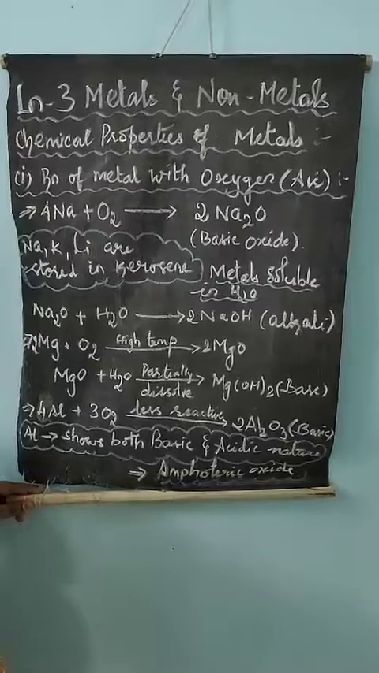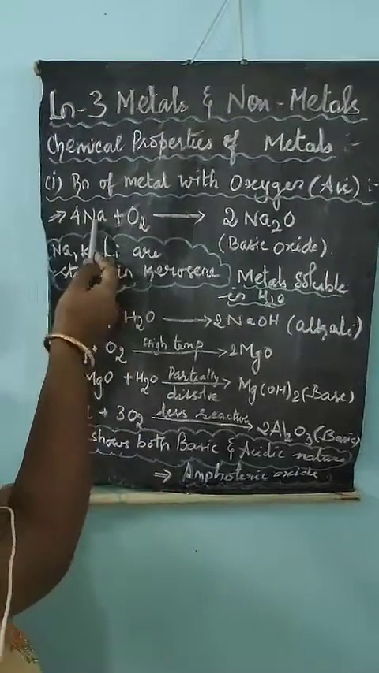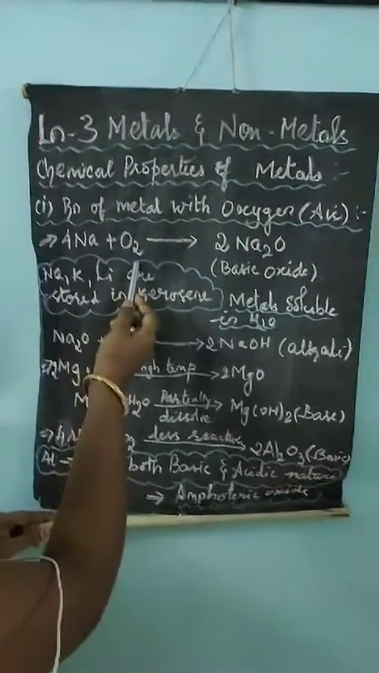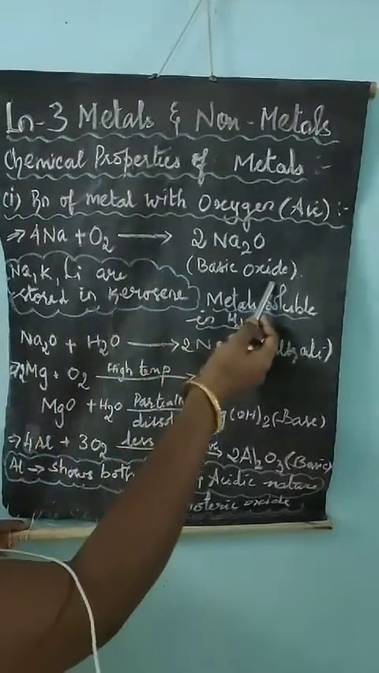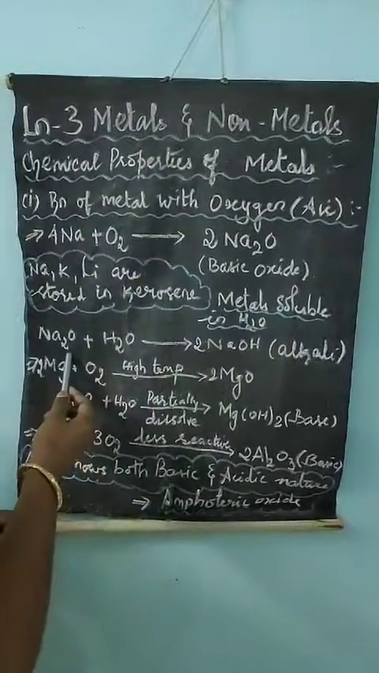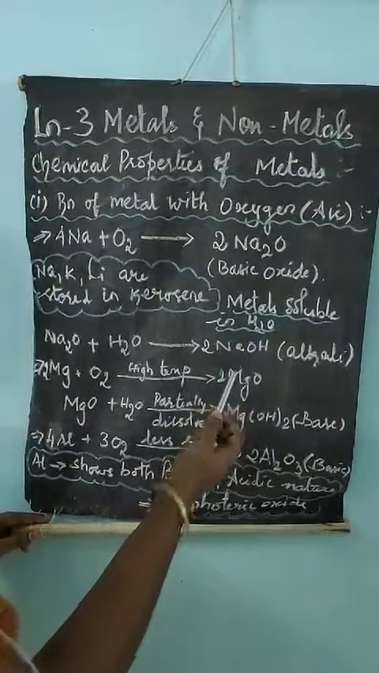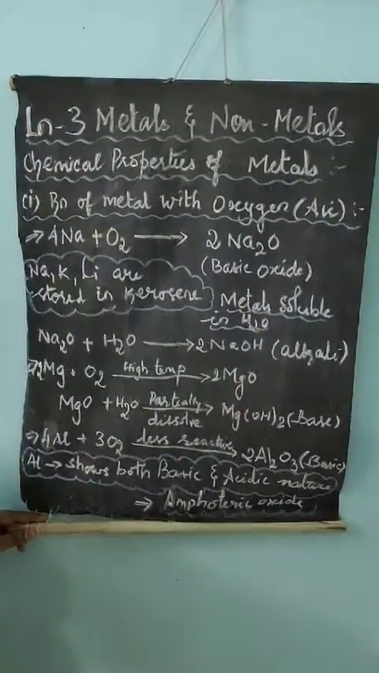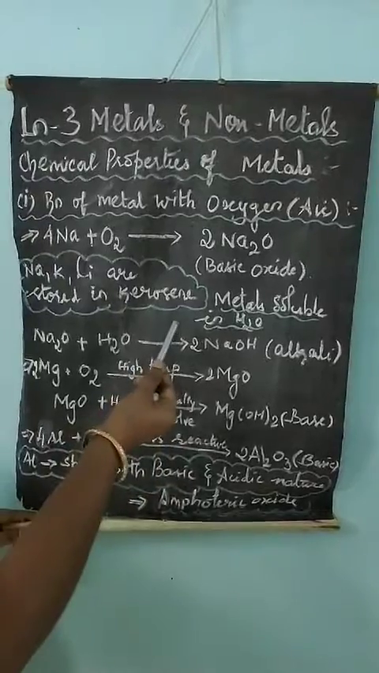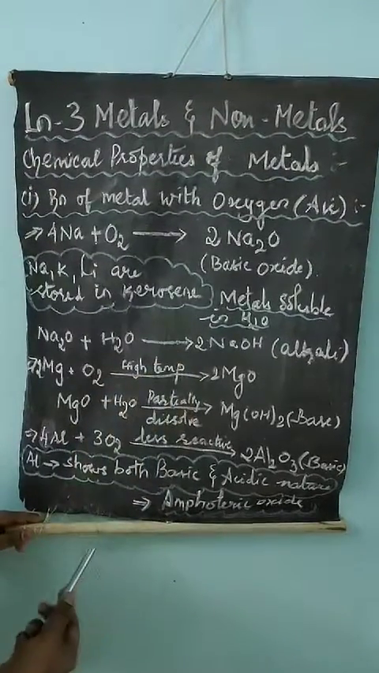So the first metal we saw is sodium. This sodium is burnt in presence of air to give a basic oxide, and when this basic oxide combines with water it forms sodium hydroxide. So this is about the highly reactive sodium.